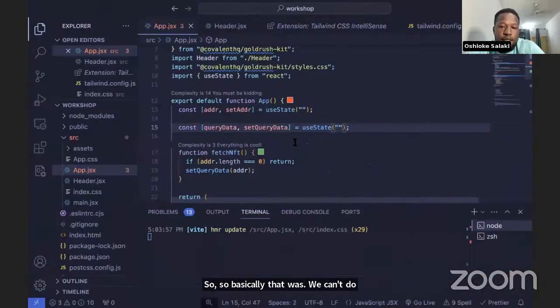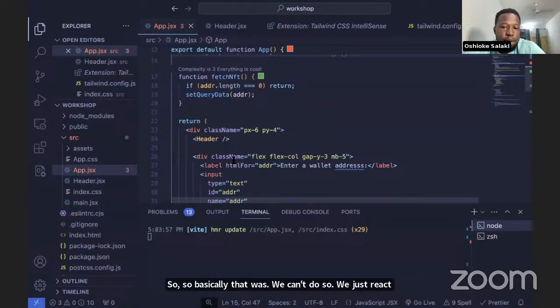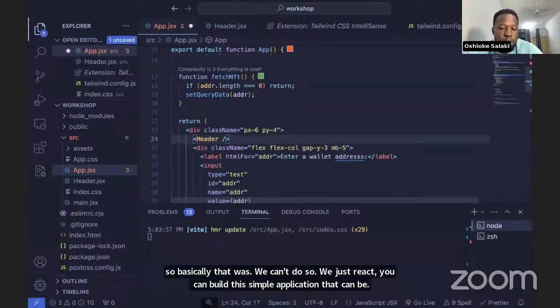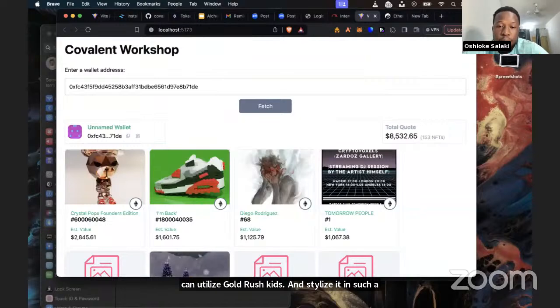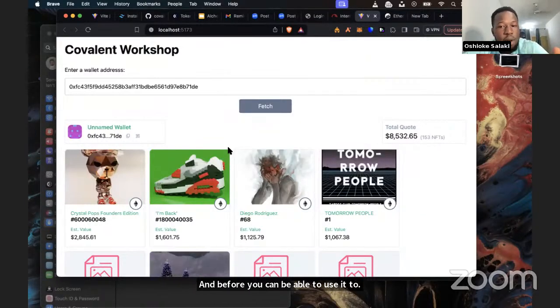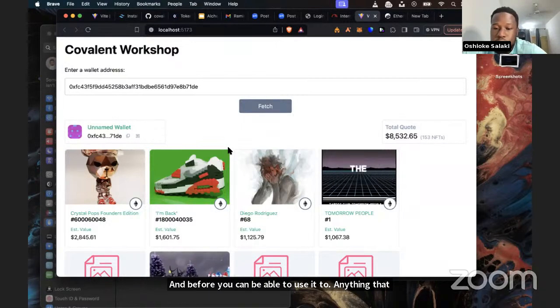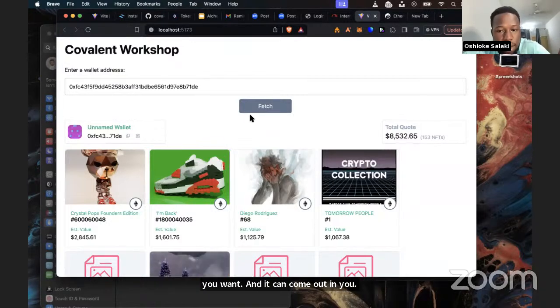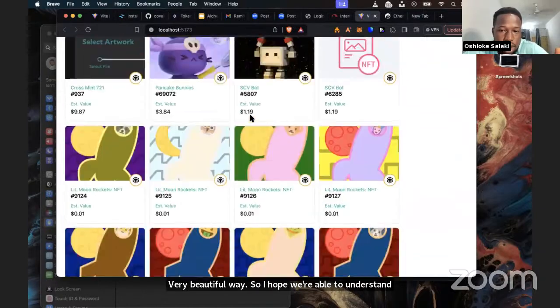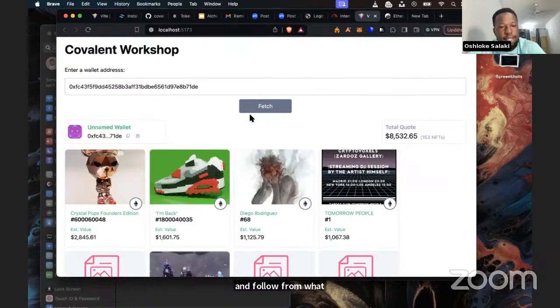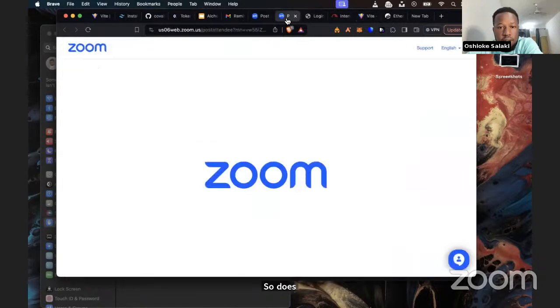So with just React.js, we can build similar applications where we can utilize Gold Rush Kits and stylize it in such a way that we can push it out to the public, and the public can use it to query any data that they want, and it can come out in a very beautiful way. So I hope we're able to understand and follow from what we have been able to do so far. That's everything so far.